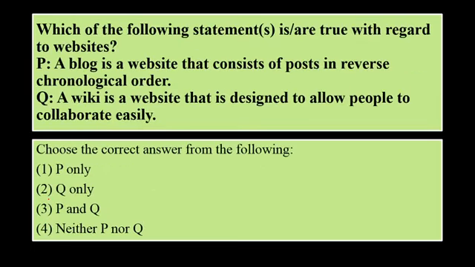Which one of the following statements is or are true in regard of the websites? P. A blog is a website that consists of posts in reverse chronological order. Q. A wiki is a website that is designed to allow people to collaborate easily. So both of these are true. A blog is a website in which the posts are arranged in reverse chronological order, and a wiki is a website where anyone can come and share their contribution and knowledge. So P and Q both are true over here.